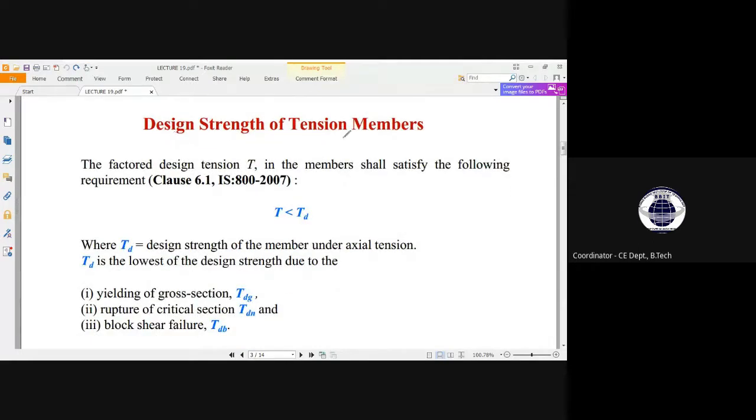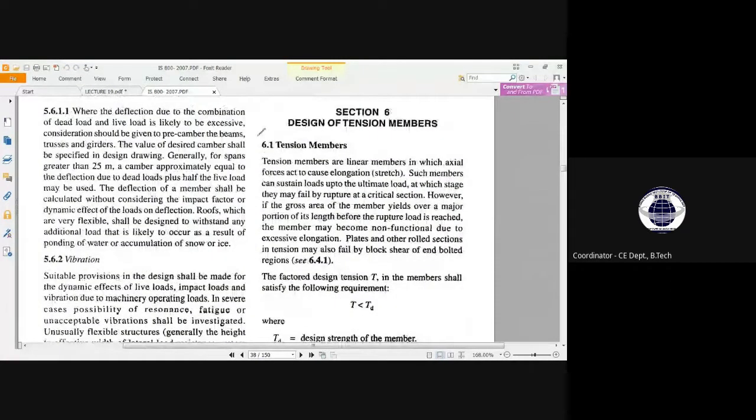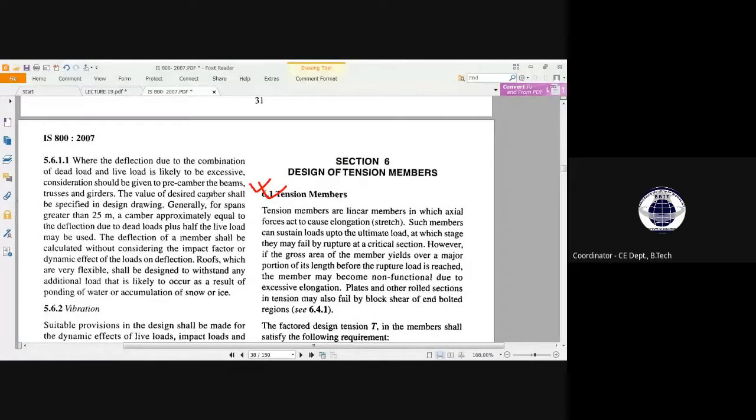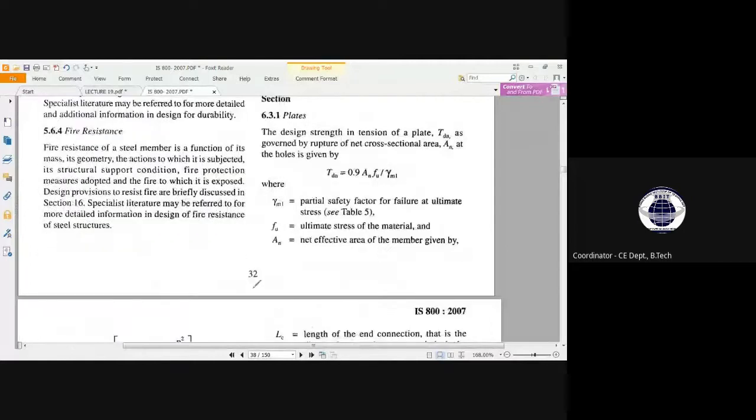Design strength of tension member. So let me just open the list. Okay, so now the factored design tension T in the members shall satisfy the following requirement. This is given in clause 6.1 of IS 800:2007. This is our tension member clause given in IS code 800:2007, and it is given on page 32.